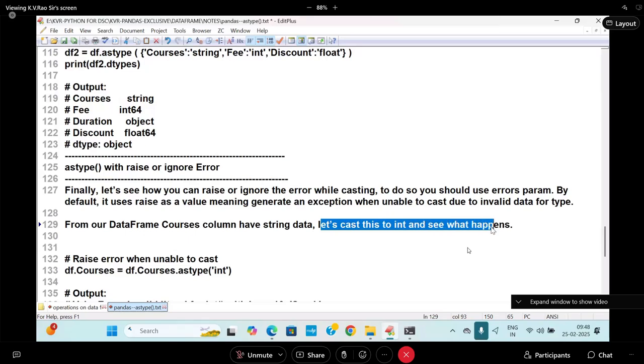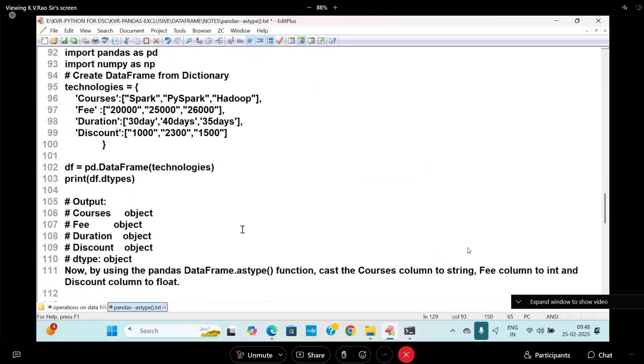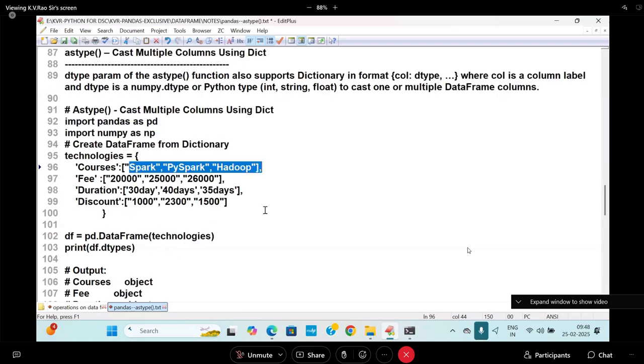See what will happen. Course is which type? Muddubabulu, course is what type? When I convert it into int, what will come? A value error will come. We are going to learn it.